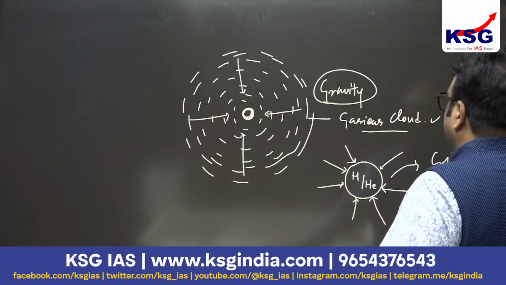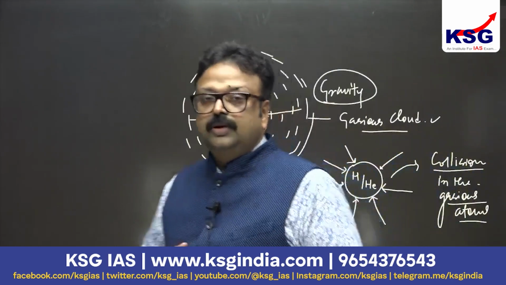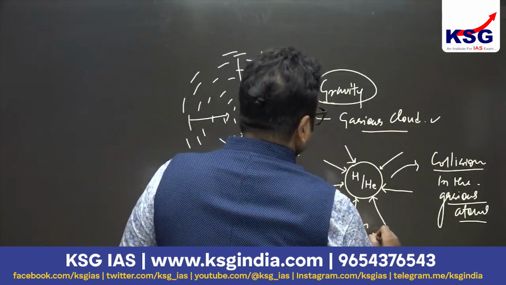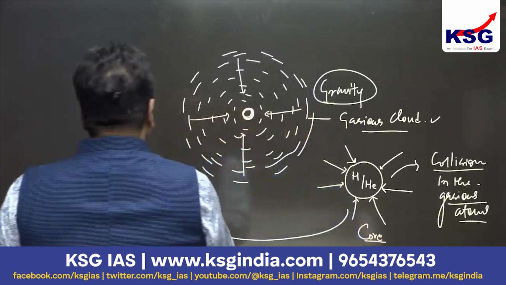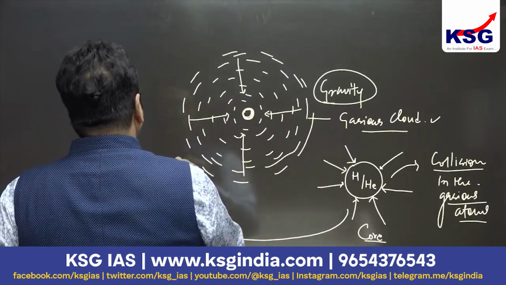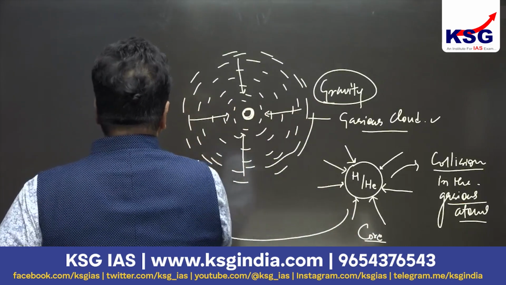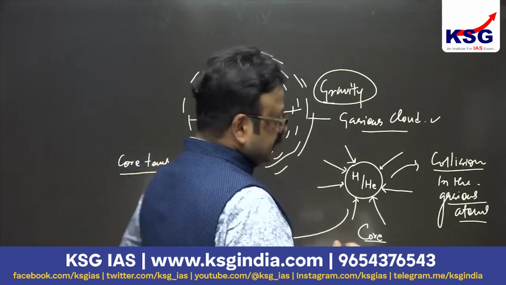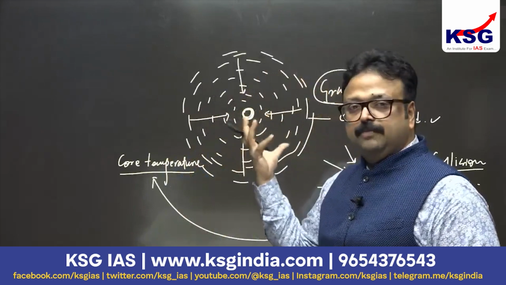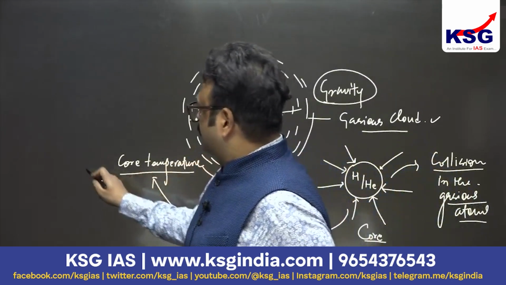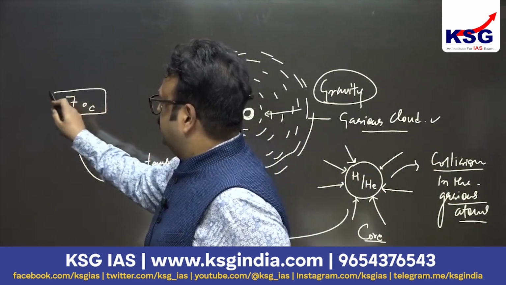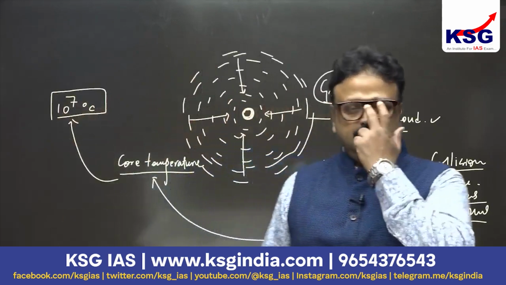So there will be collision, and this collision started, and due to the collision, what happened? The temperature of the core starts rising up. I am reflecting this as the core temperature. It starts to rise up, and this rise gets more intense as the gravity is continuously pushing this core, and this temperature reaches up to 10 to the power 7 degrees centigrade. This is the temperature of the core, and it's a very special temperature.